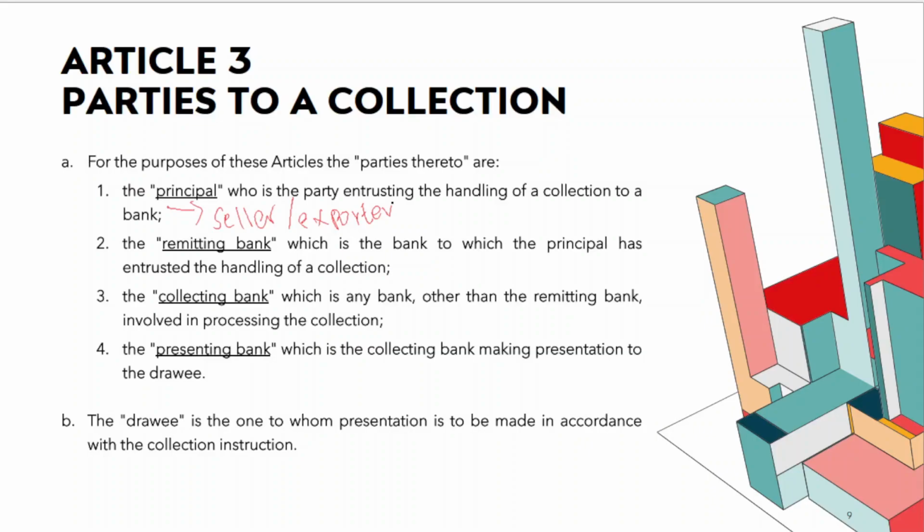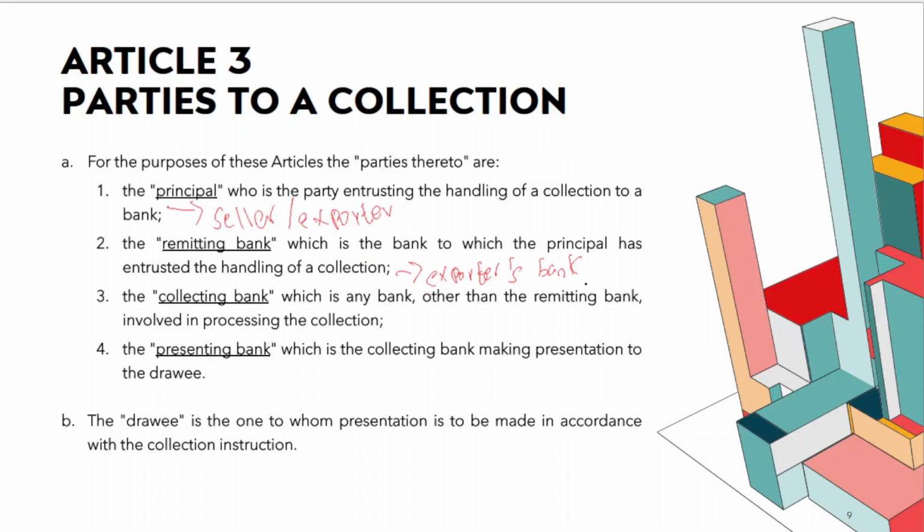Secondly, we have remitting bank. Remitting bank is the bank to which the principal has entrusted the handling of a collection. So it is essentially like the exporter's bank who will be receiving the documents from the exporter and is now given the task to submit or send these documents to the drawee who will be the final receiving party.